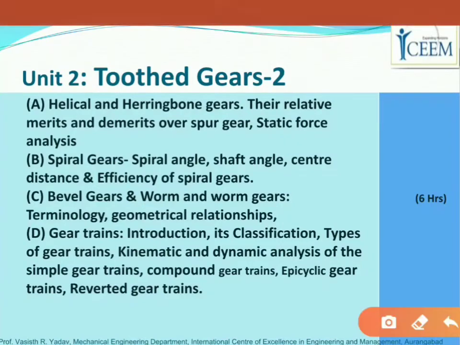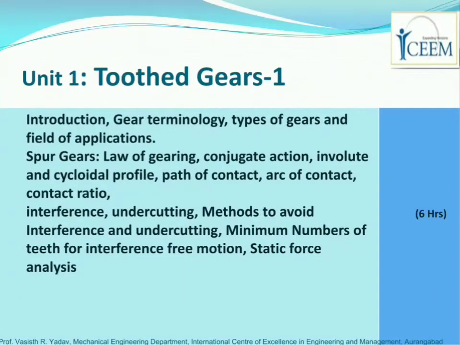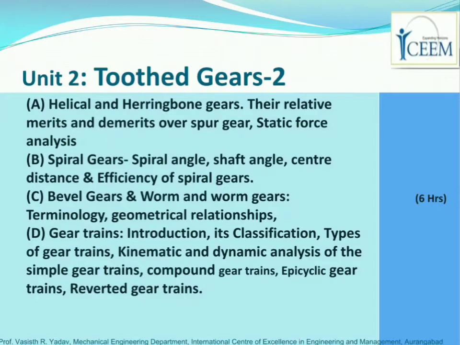Unit 2 has a weightage of 6 hours. Again, 6 hours out of the total 40 hours allotted to the subject makes 15% of the whole subject. That means 15% is allotted to unit 2, right? So we can say that 15% is allotted to unit 1, which is on spur gears. There is always one numerical in the university paper on unit 1, right? Then we have unit 2, where again 15% is allotted. One numerical question is always there on unit 2 in the university exam, right?